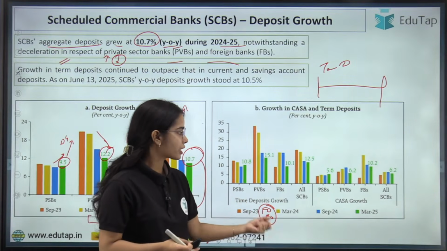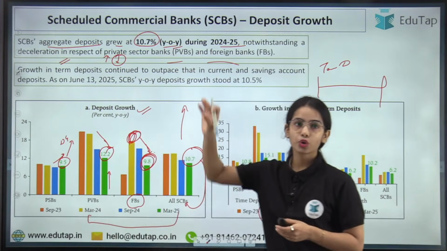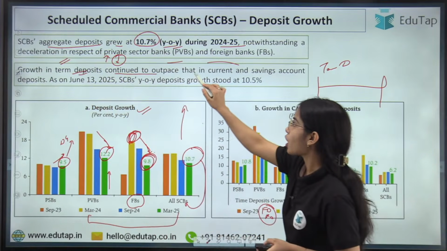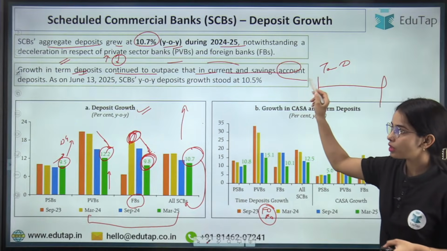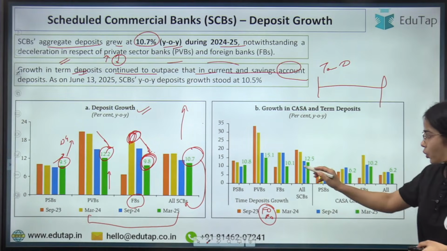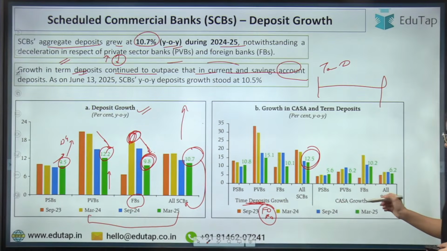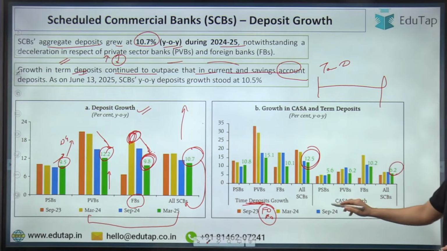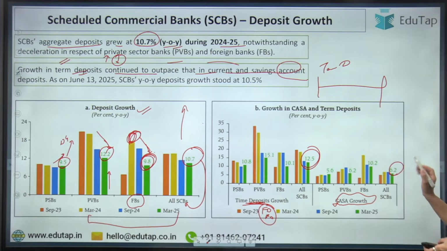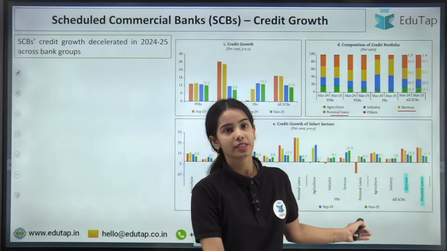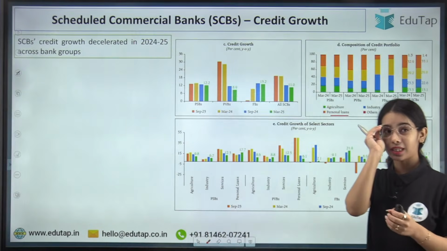So fixed deposit and recurring deposit, they have a higher share. So the growth that has happened in the term deposit continues to outpace that in current and saving account deposits. So you can see that the growth in the term deposit category is higher than the growth in the current account or saving account. Okay, so the growth in term deposits is way higher than the growth in the current account and saving account. Now coming to the next point, that is credit growth.